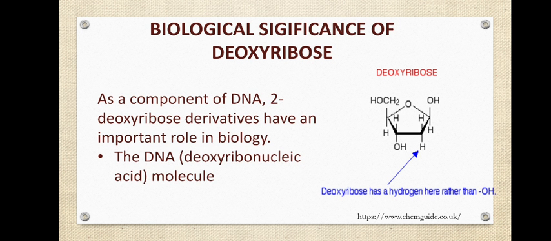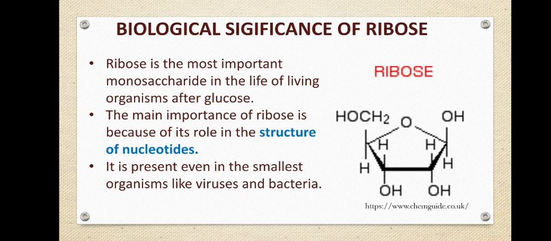Deoxyribonucleic acid is formed of a pentose sugar, and the pentose sugar present there is deoxyribose. How is it different from ribose? Ribose is also a pentose sugar, but the difference is that ribose has an OH group on its second carbon atom, whereas in deoxyribose there is only H. Deoxyribose sugar is very important because it forms the genetic material of living organisms.